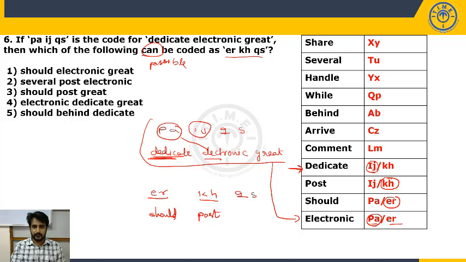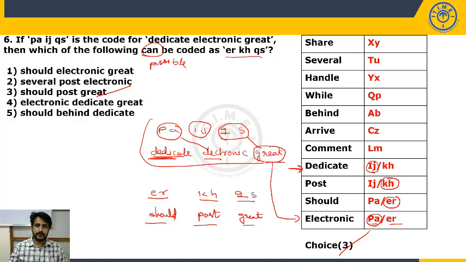Now, what is the remaining code? QS. What is the remaining word? Grade. So the code for grade is QS. The same QS is asked in the question. So what is my answer? The combination of these three words: should, post, grade, which is in choice 3. So my answer is choice 3. Here it need not be possible; we got the definite code.